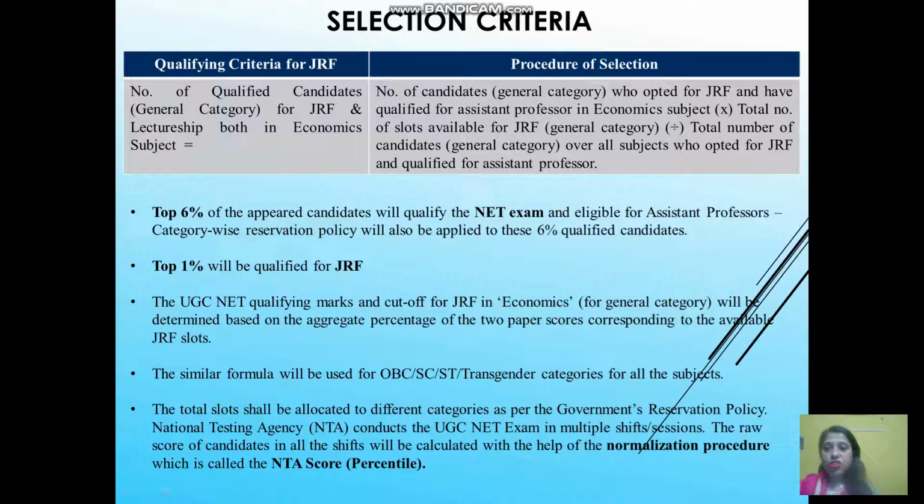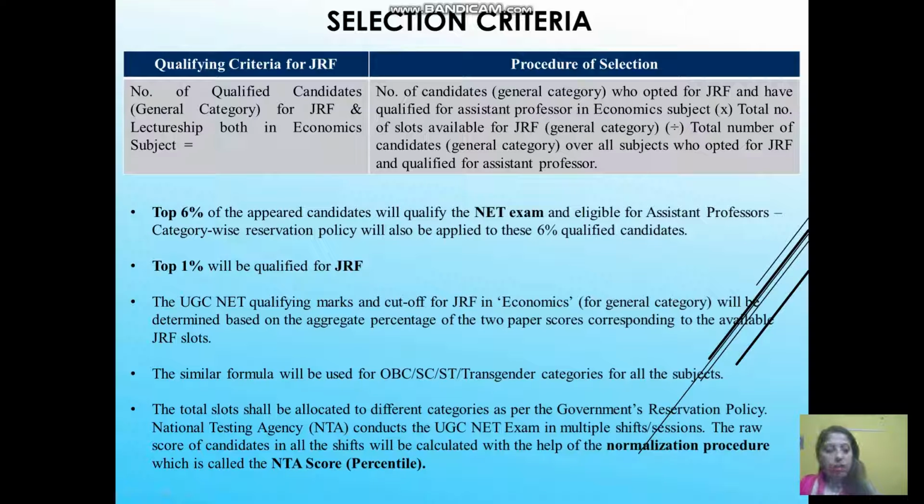Now let's see what the selection criteria is, how the UGC is going to select candidates for JRF. Here we can see the qualifying criteria for JRF. From this first box, you can see the number of qualified candidates for general category for JRF and lecturerships, both in economics subject. As I am from an economics background, I have chosen economics here.